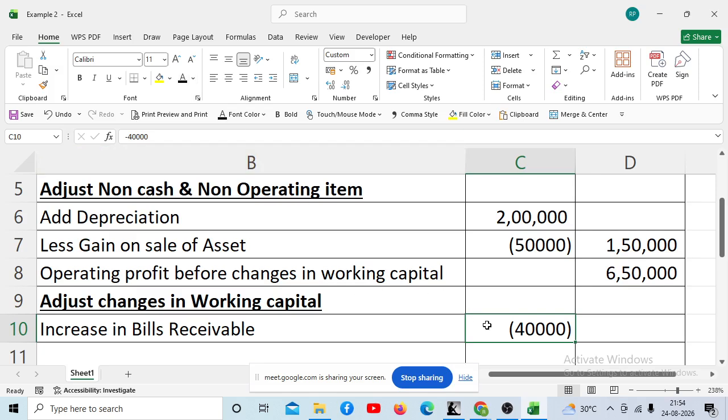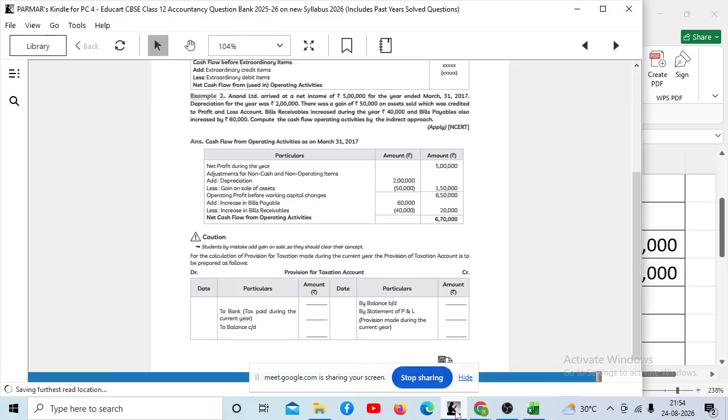Any doubt in this? Okay. Now let us talk about bills payable. They are telling that bills payable also increased by 60,000. What is the meaning of bills payable? We need to pay the money.